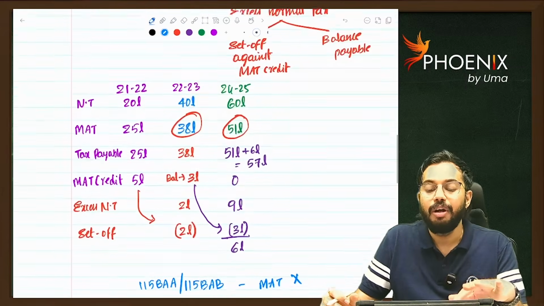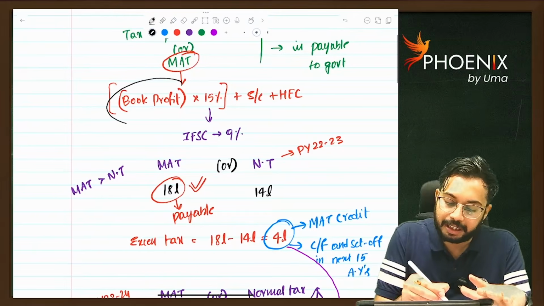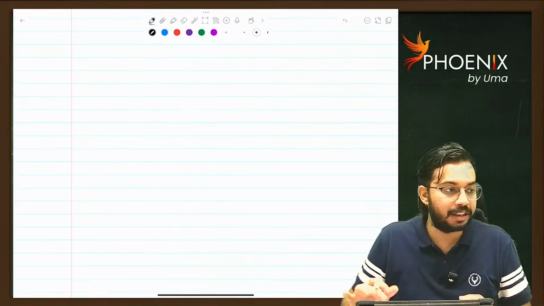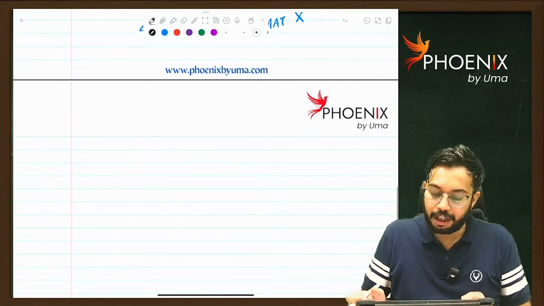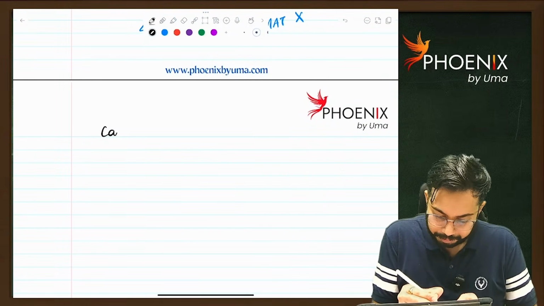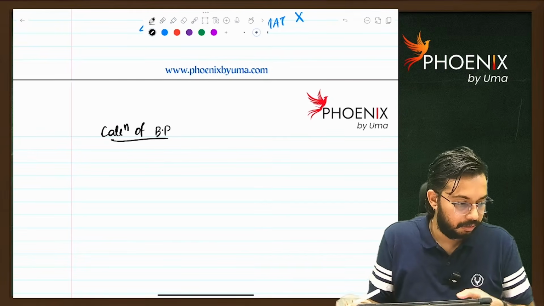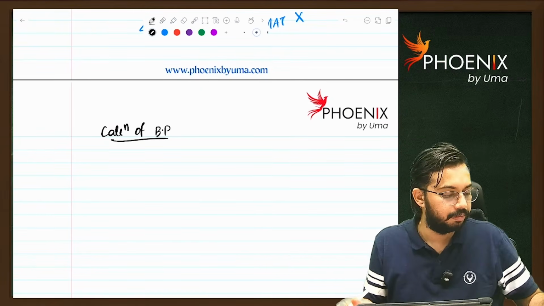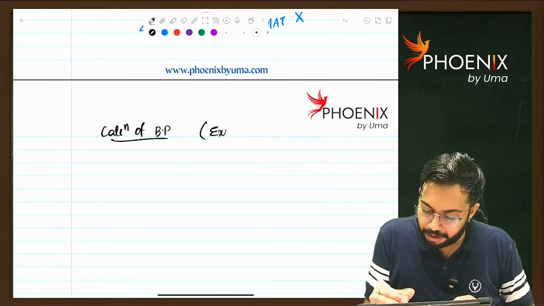Okay. Now, next we are going to see how to calculate book profits. This is important. Our entire discussion is about this only. Calculation of book profit. Explanation to section 115JB.